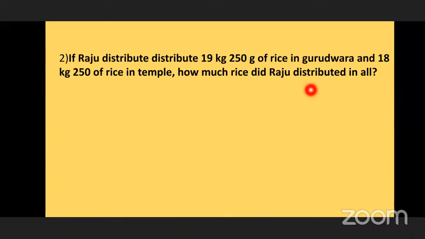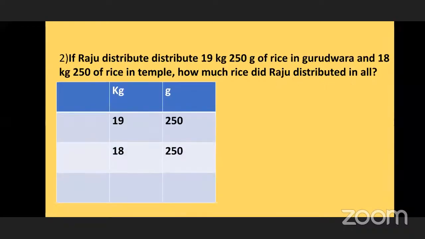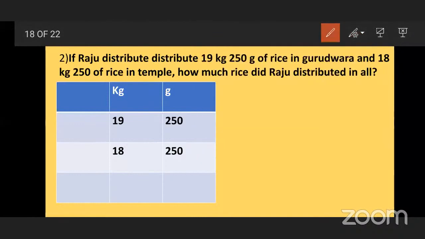Addition. So let's start our addition. 0 plus 0, 0. 5 plus 5, 10. 1 carry, 0 here. 2 plus 2, 4. 4 plus 1, 5. What do we get here? 500. Now on the kg side we have to add 8 plus 9.